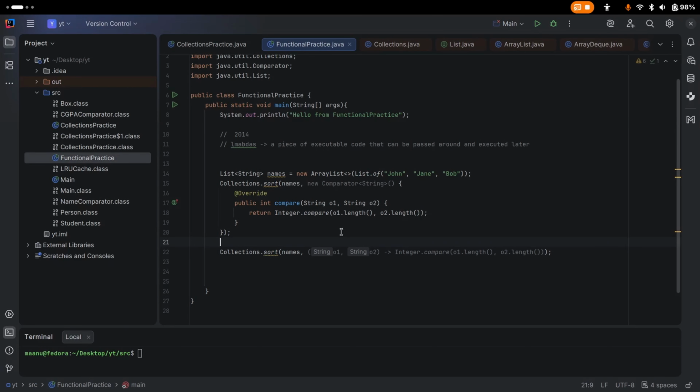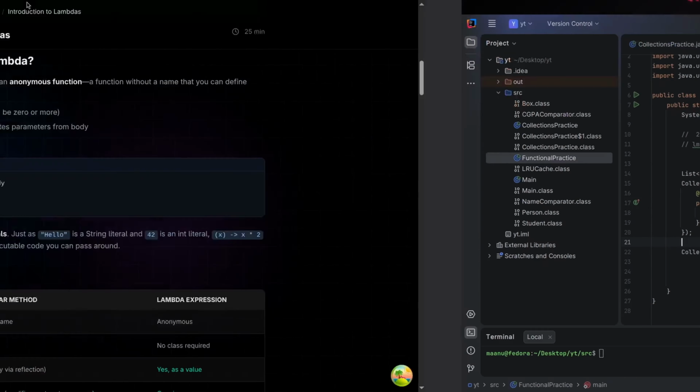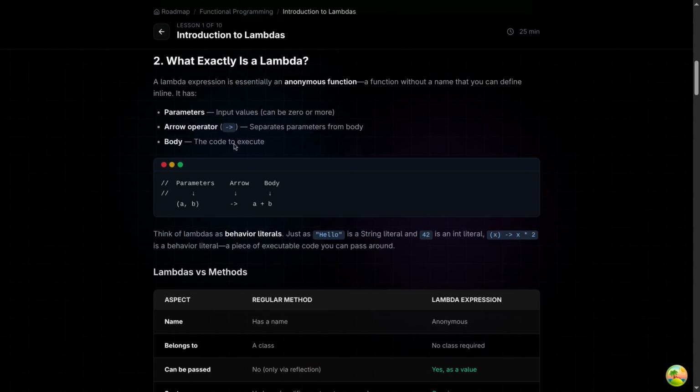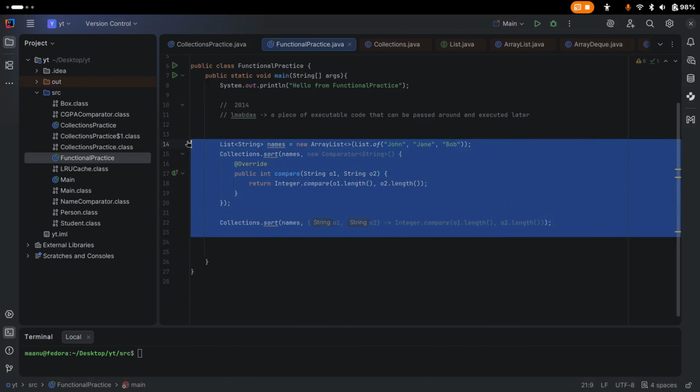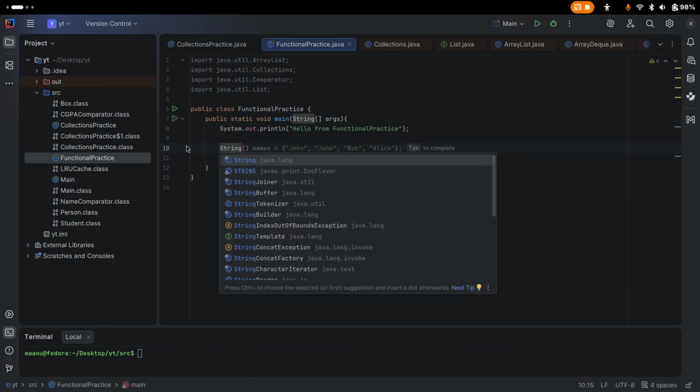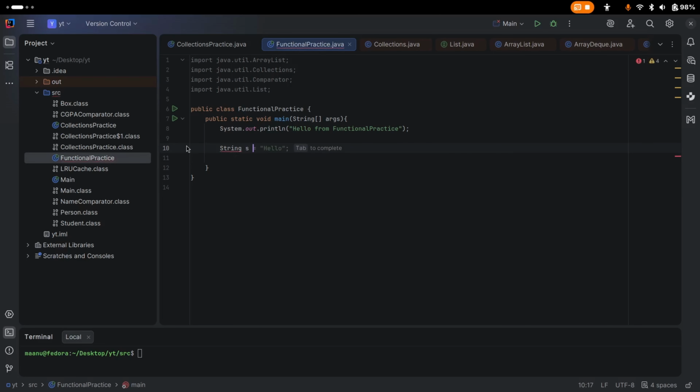So here you can understand this statement better. Let's say we have this string value, s equals "hello". Here our string value is stored in one variable, right? Also we can store an integer. So how can we store behavior in some variable? That is one thing.